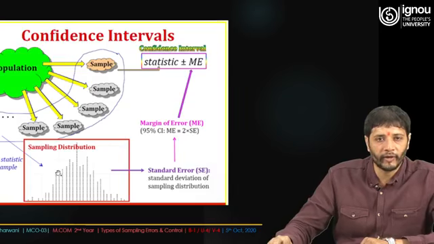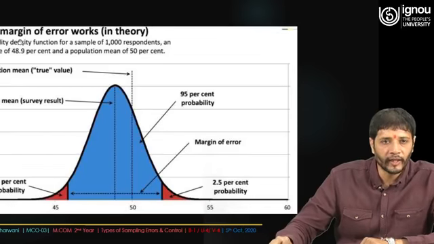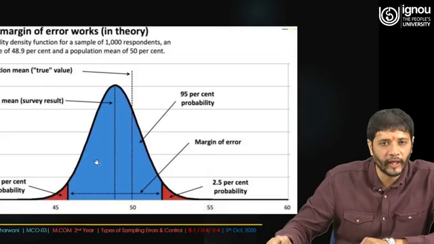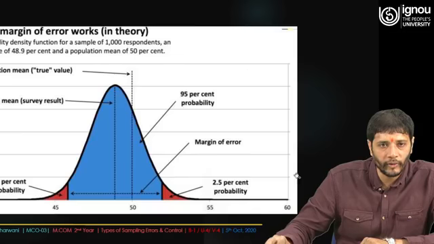Sampling distribution talks about how you are going to calculate statistics for this sample, and standard error is this. This is another way of explaining with the help of the chart. You see this whole rectangular box is the population, and the midpoint is the average. This is called the population mean. We have taken a mean of the whole, and this is considered to be the true value.